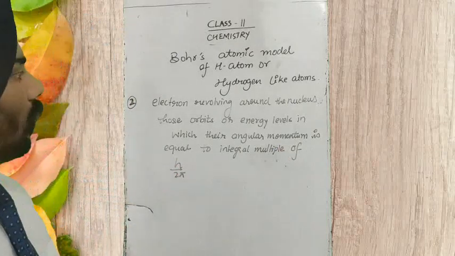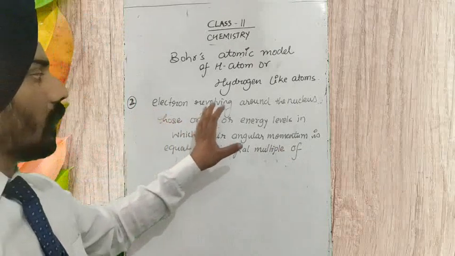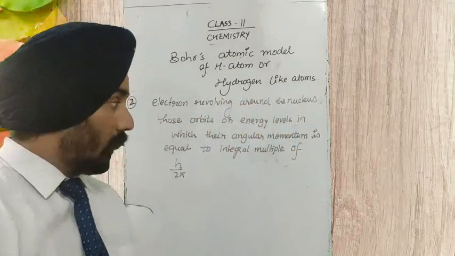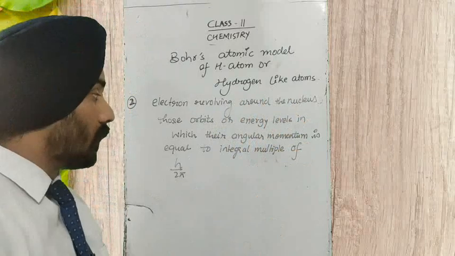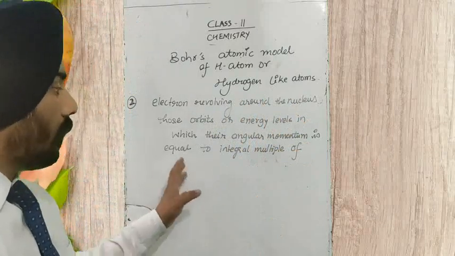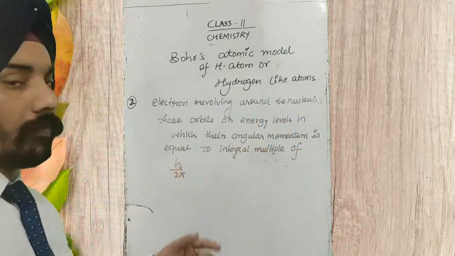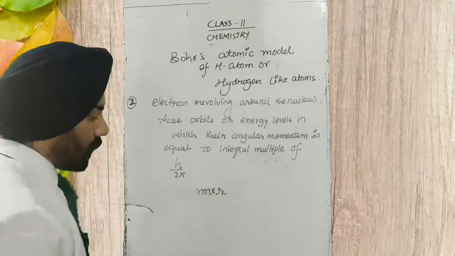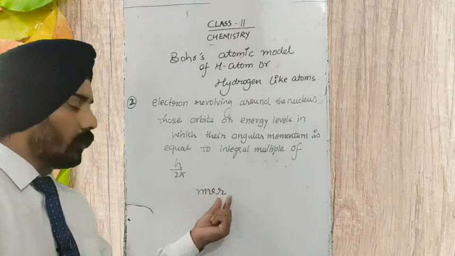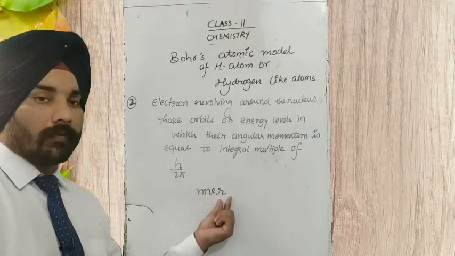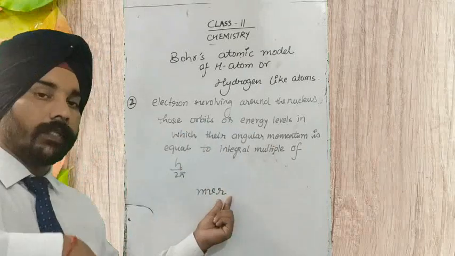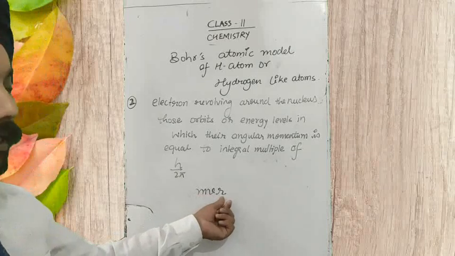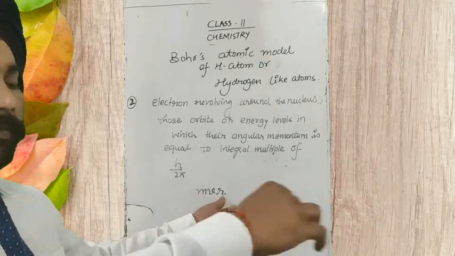According to Bohr's theory, electrons revolve around the nucleus only in those orbits, only in those energy levels, in which their angular momentum is an integral multiple of h upon 2 pi. Angular momentum is linear momentum into the distance of the particle from the center about which it rotates, the radius of the circular path.